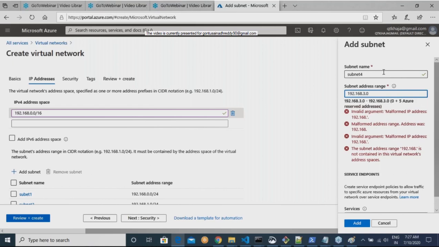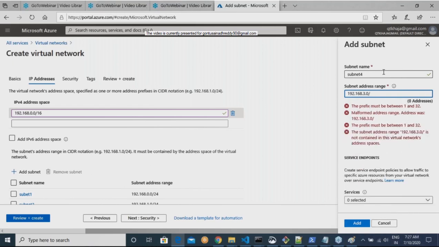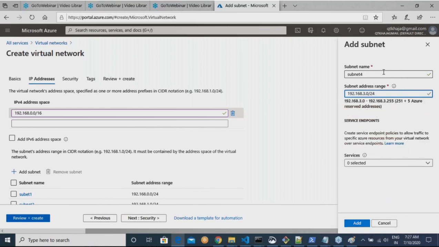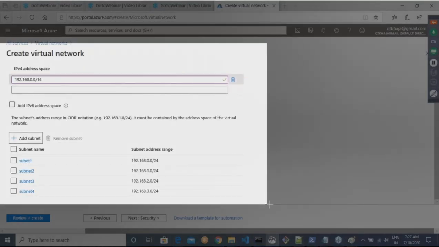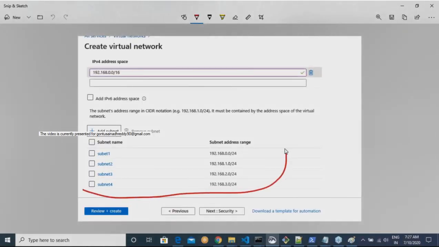But if you take the public internet, then that might be a costly affair if you waste your IP addresses. Now, if you look into this, we have created 4 subnets.